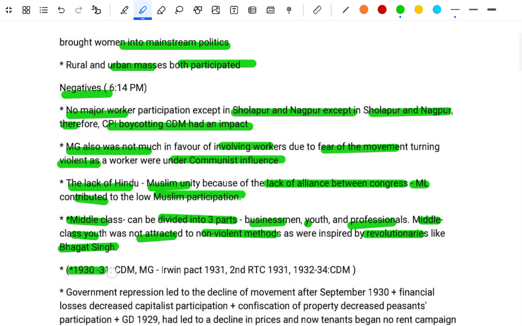1930 to 31 CDM and Gandhi-Irwin Pact 1931, Second Round Table Conference 1931, and 1932 to 34 CDMs. Government repression led to the decline of the movement after September 1930, plus financial losses decreased capitalist participation, plus confiscation of property decreased peasant participation.